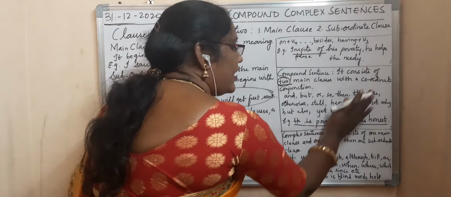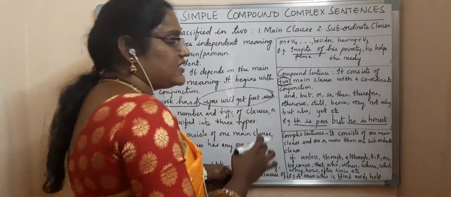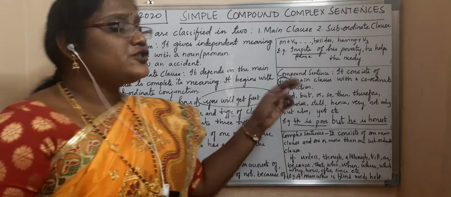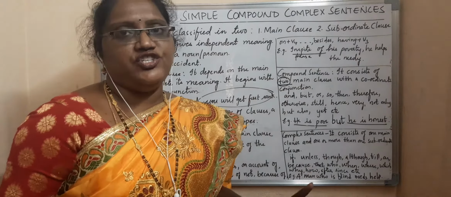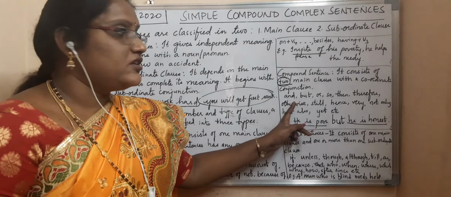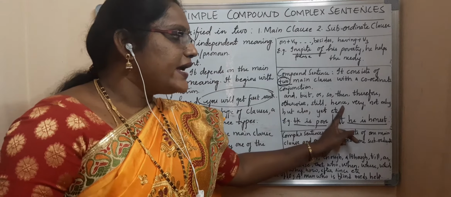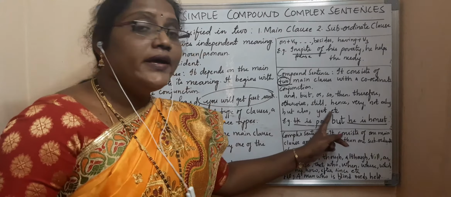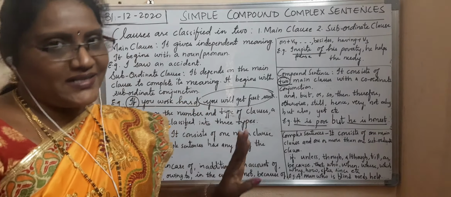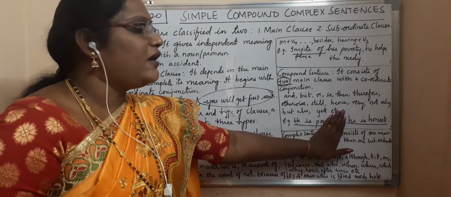Okay, so remove but and see how many conjunctions are there, then how many main clauses are there. Then you can understand that this sentence comes under compound sentence. It consists of two main clauses with a coordinate conjunction. So what are coordinate conjunction examples? And, but, or, so, then, therefore, otherwise, still, hence, not only but also, yet, etc. Okay, so he is poor, he is honest. When you don't understand how many sentences are there, here two main clauses are there. If you don't understand, you have to cover the conjunction.